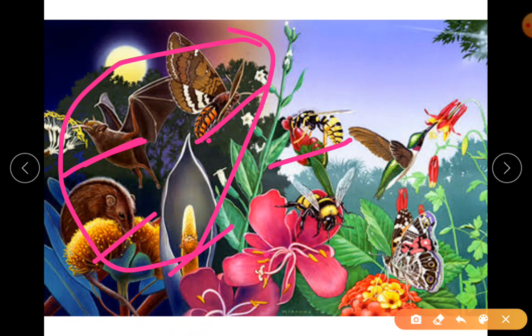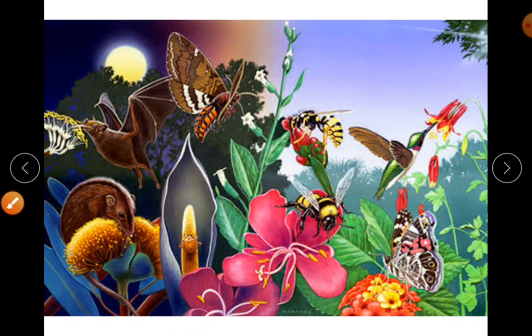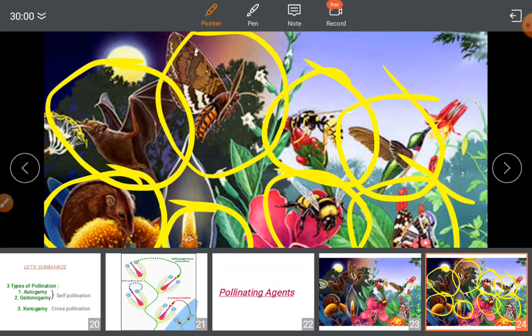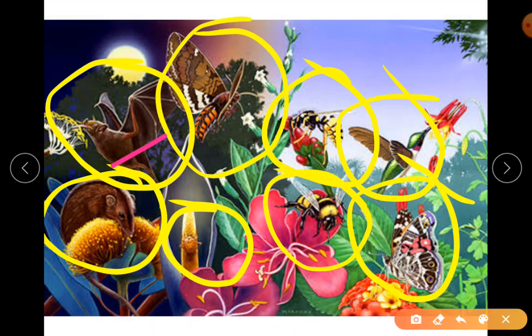Daytime: wasp, your bee, maybe it is your bumblebee or it may be honeybee. There is your butterfly, there is your hummingbird. So there are a few in this. So you can see the variety that is there. Okay, still more may be present in this picture. Just to give you a better clarity, this is what is shown here. Bat, rat, this beetle, this is your moth. So all those I've just said.